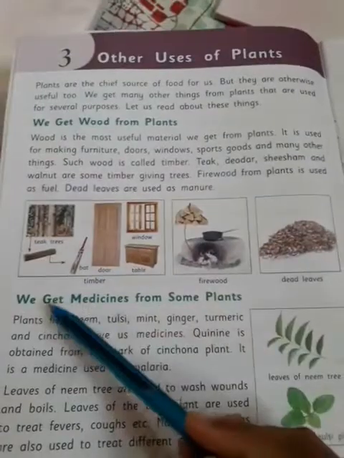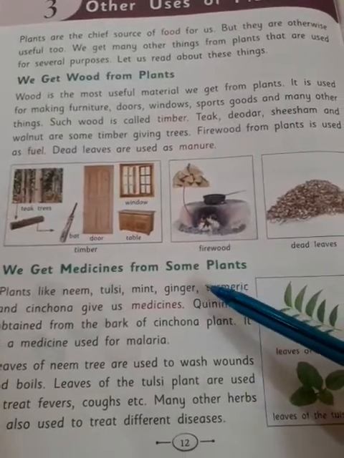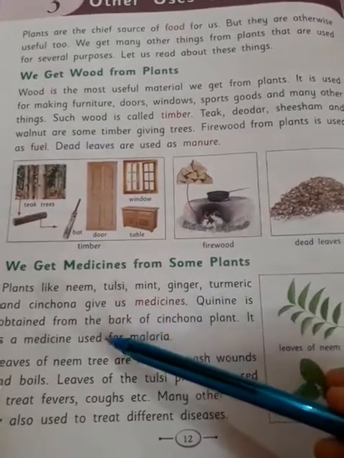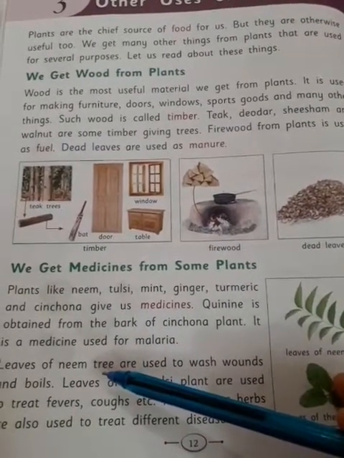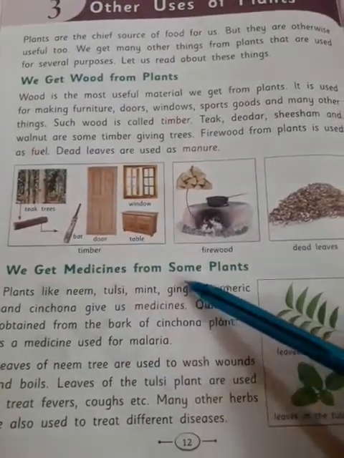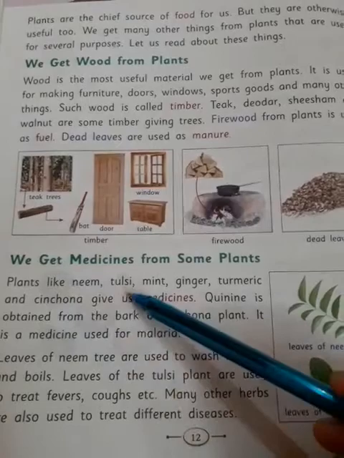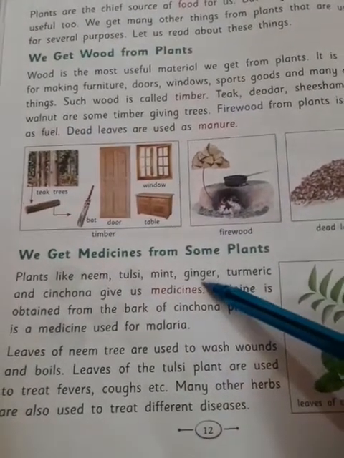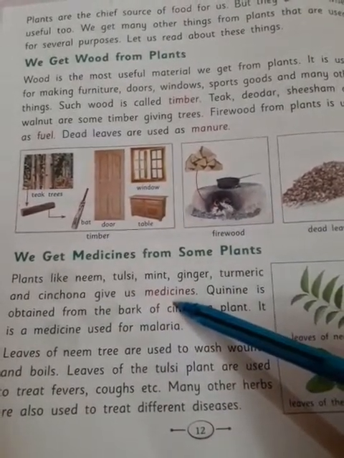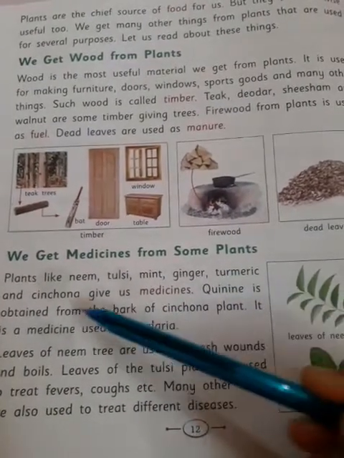Now the second topic is that we get medicines from some plants. We know that we get different medicines from plants, and some plants are very useful for us, like neem, tulsi, mint, ginger, turmeric and other plants. Plants like neem, tulsi, mint, ginger, turmeric and cinchona give us medicines.